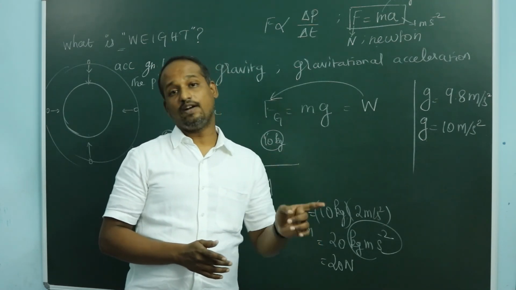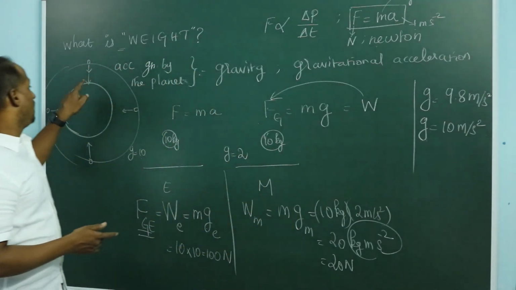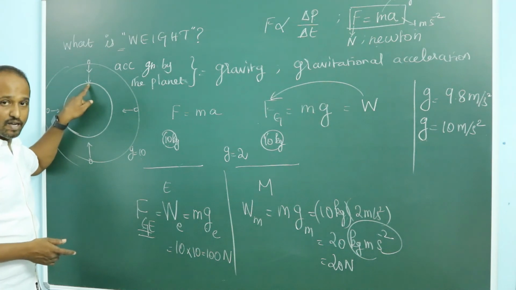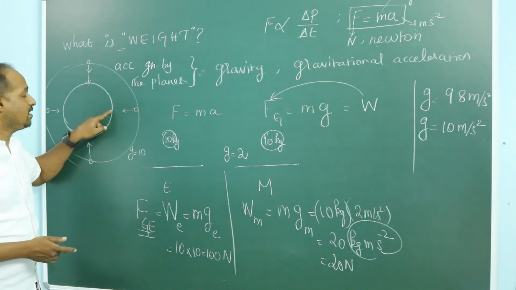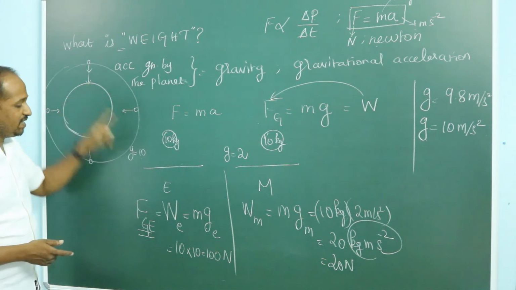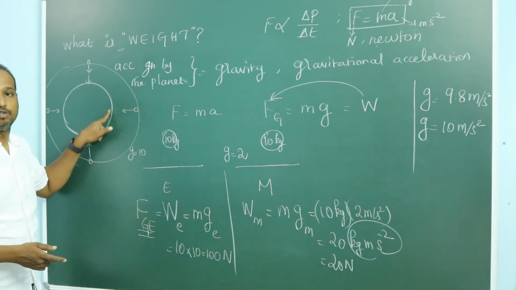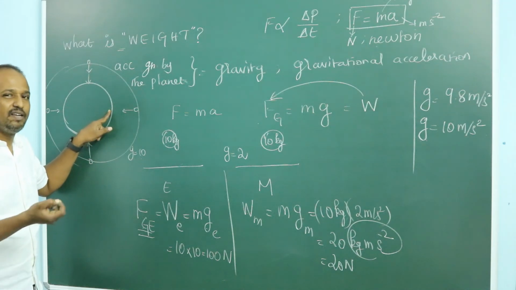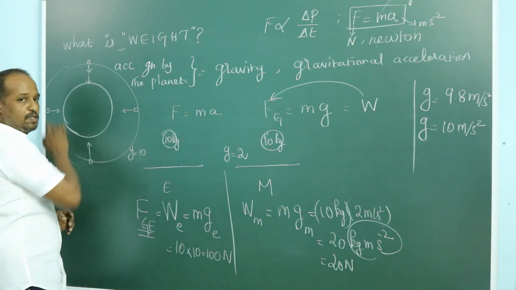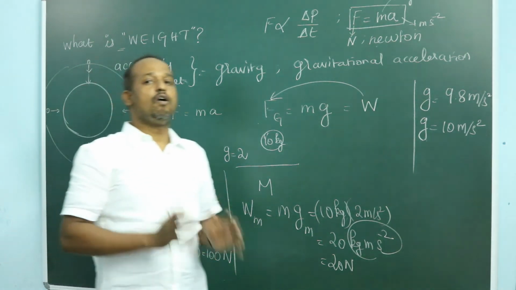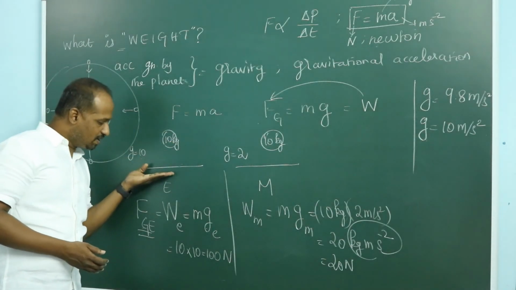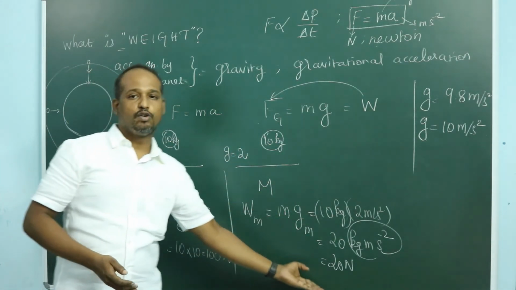The weight is different at different points, because suppose this is the equator, this is the pole. The pole has more gravitational acceleration and near the equator it will be less. Suppose a 10 kilogram object near the pole experiences 100 Newton, here it will experience only 97 Newton. It will be very less here. So the weight of an object is different at different places of the planet. The weight of a 10 kilogram object on Earth is 100 Newton, but on the Moon is 20 Newton.